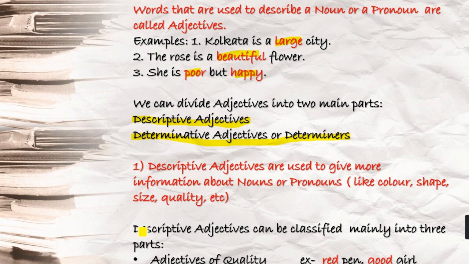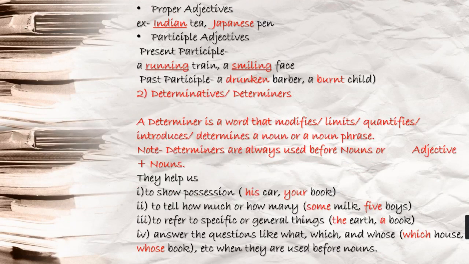The first one is your adjectives of quality, like red pen, good girl. And then you have proper adjectives. Yes, I will make another video, the series of videos where I will explain different kinds of adjectives and exceptions and everything. That will help you to enhance your knowledge. Please keep watching my videos.